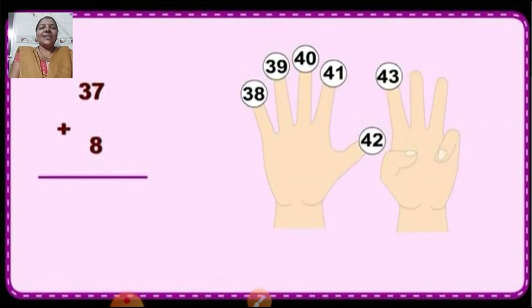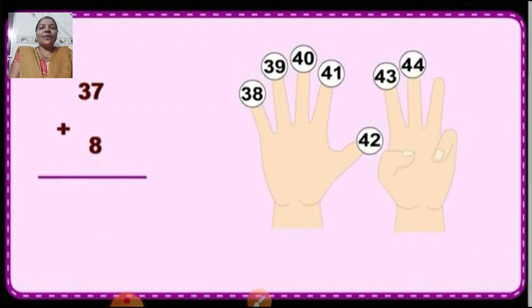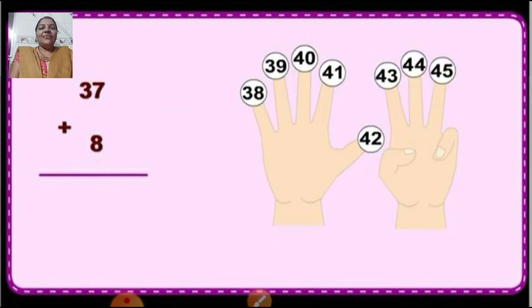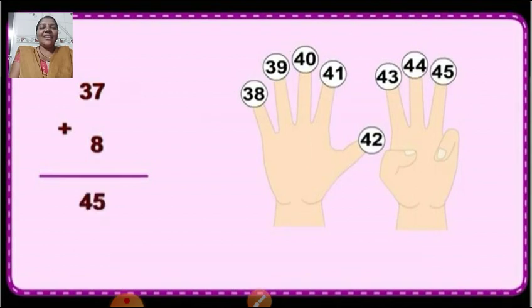Then 43, 44 and 45. So 37 plus 8. If we count forward on fingers, the correct answer is 45. Very good. I hope children you all are understanding how to do the addition by counting forward.